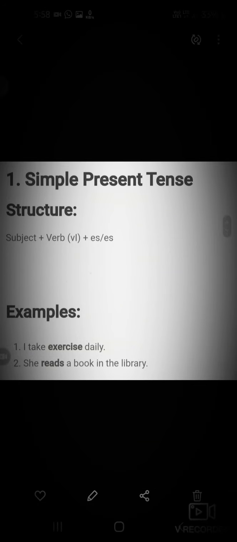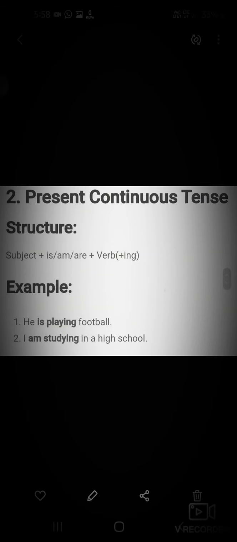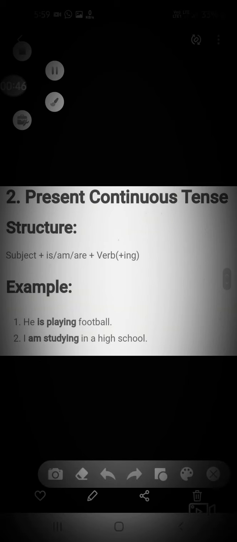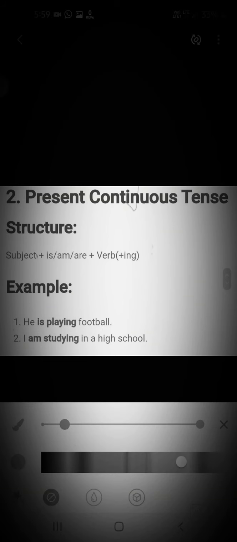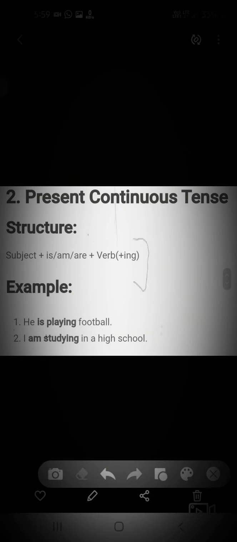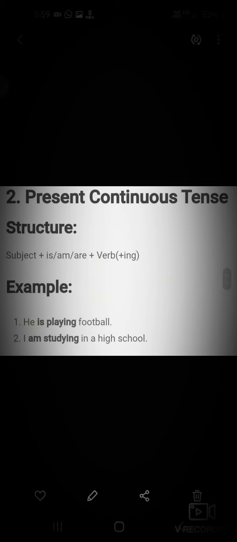The second tense is present continuous tense. Structure is subject plus helping verb am, is, or are plus verb plus ing. Example: she is playing football. Here, "is playing." And next, I am studying in high school. I am studying in high school.